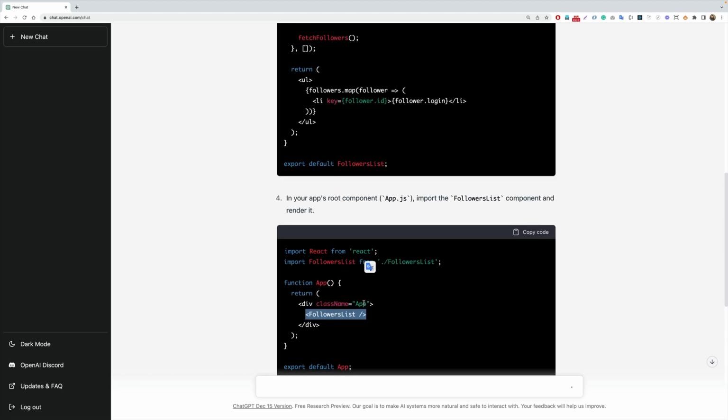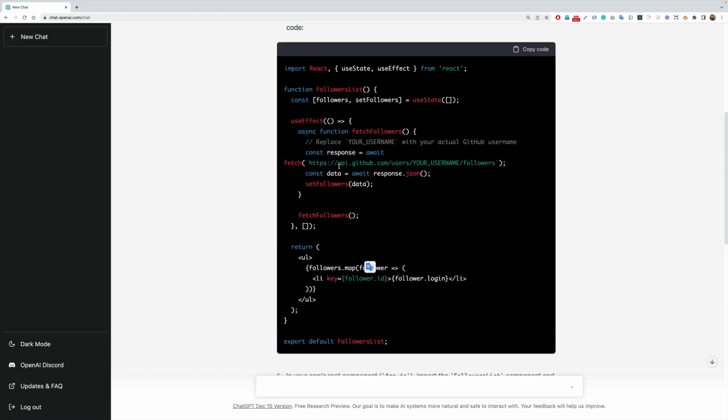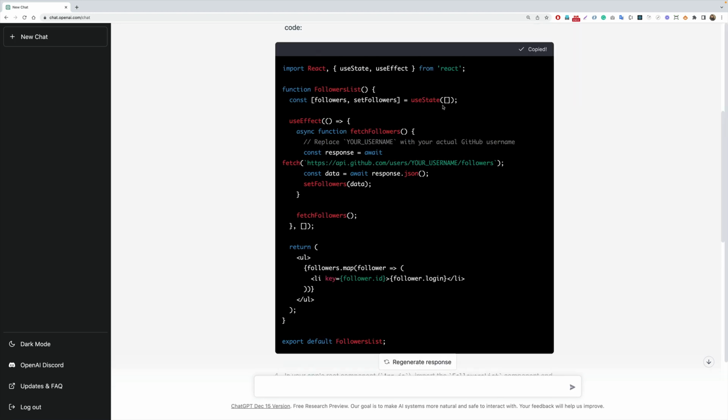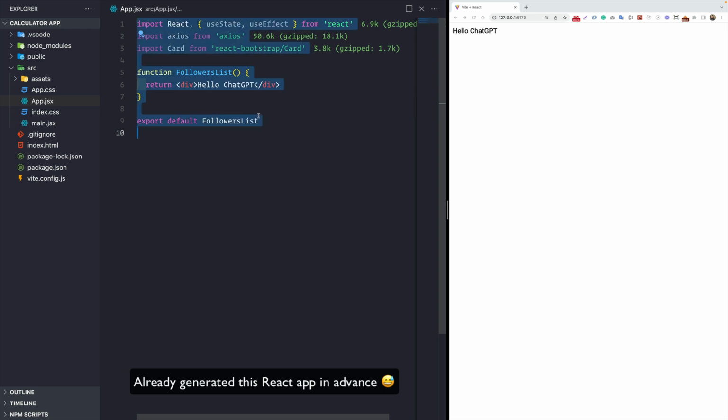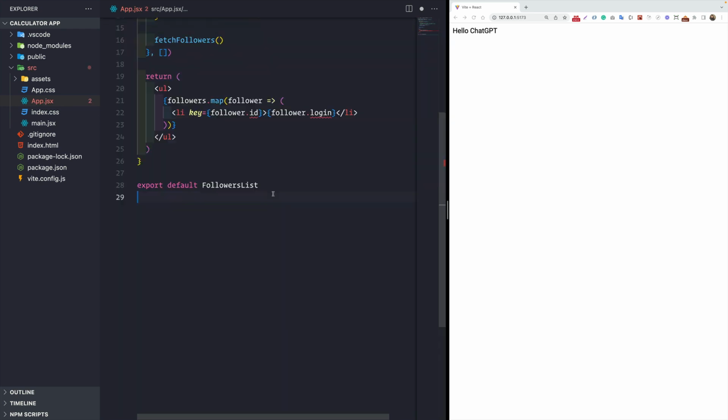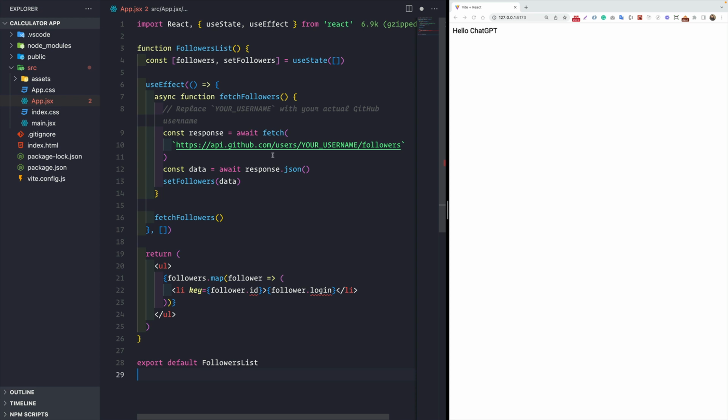So instead of spitting it out in the app component, I would simply copy all the code, that is this code, and let's go back to our React application. And let me remove each and everything and paste it here, whatever was there inside my app.jsx file, directly. So let's save it.